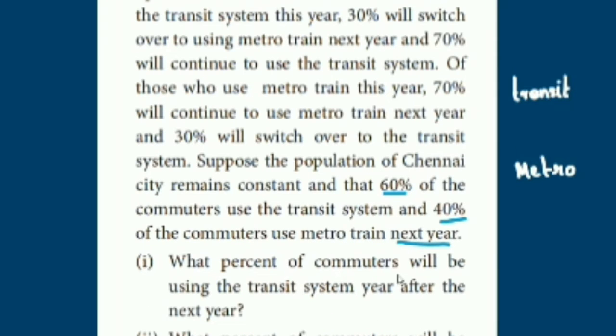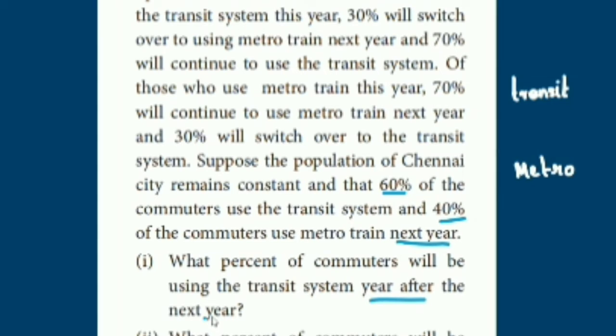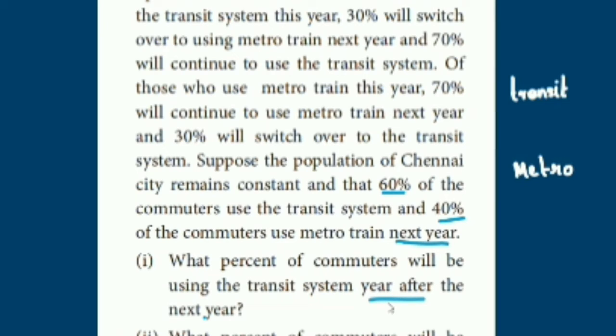What percentage of commuters will be using the transit system the year after next year? They are going to predict the year after the next year. They have given next year's share, 60% and 40%. We are going to predict the future, that is, after the next year what will be the share. Will it remain the same or take some other share? We are going to check that. So you should know the current share or the next year's share. Here the next year's share is given, so let us write that here.